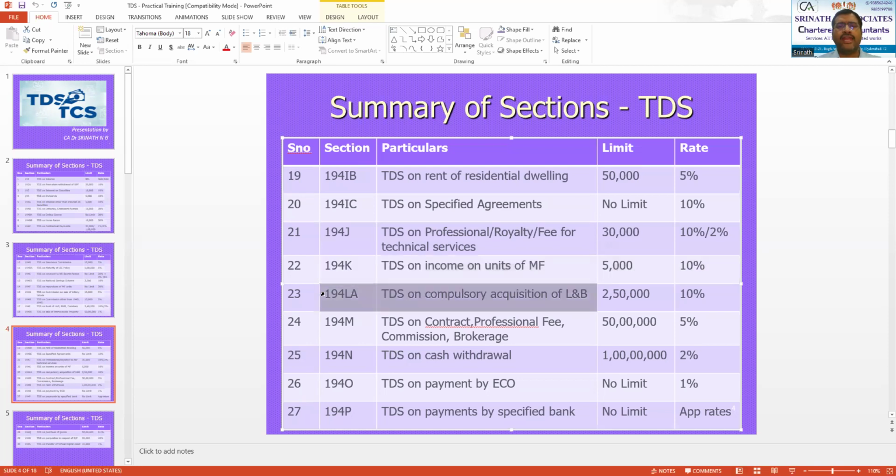Then comes your 194LA, TDS on compulsory acquisition of land and building. A land and building which has been compulsorily acquired will undergo TDS if the amount of payment exceeds 2,50,000 and the rate will be here 10%.